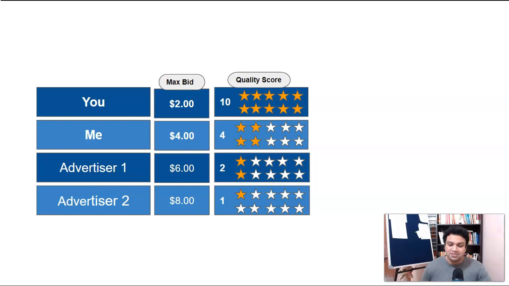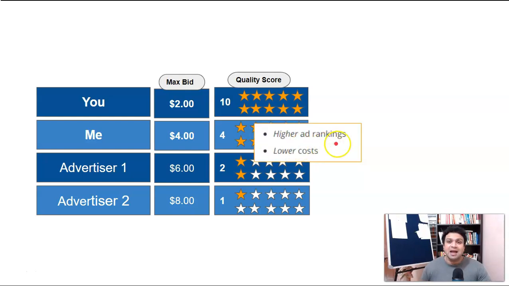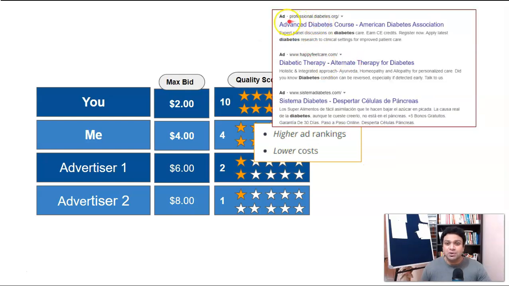So now what is this quality score? Quality score means, guys, it will raise the ad ranking and it will lower your cost. Now you can understand whoever is ranking for these particular keywords, like this ad and all these ads, they are ranking here, guys, compared to other thousands of marketers across the globe, because their quality score is very high. Okay, that is why they are ranking here.